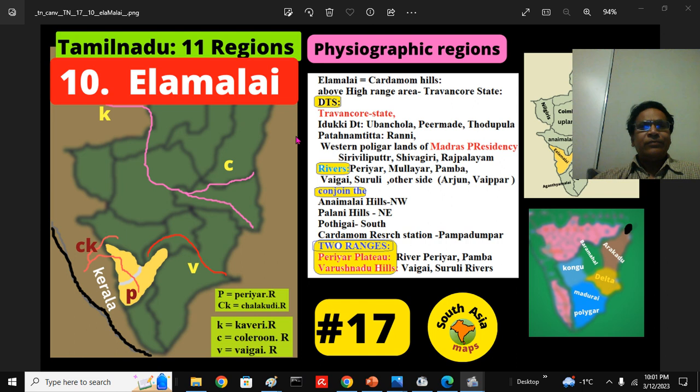It has two parts. Ela Malai, the Cardamom Hills, has a Periyar Plateau region and a Varushanad region. The Periyar Plateau region and the Varushanad region together are called Ela Malai, the same as the Cardamom Hills. The northern part is Anayamalai, Palani Hills, Neliyampati. All these are conjoined, so hard to separate, which you have to keep in mind. What are the districts involved in these?